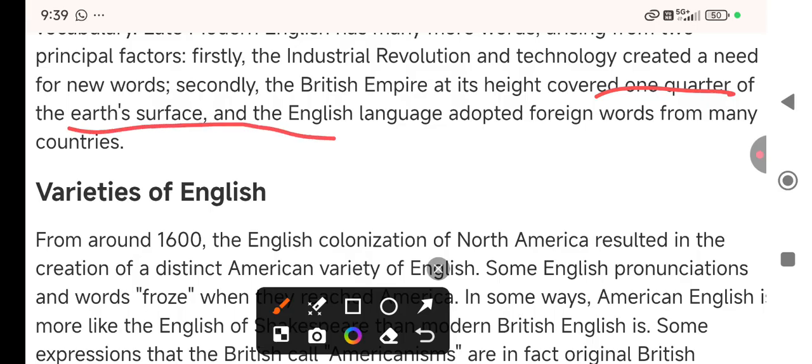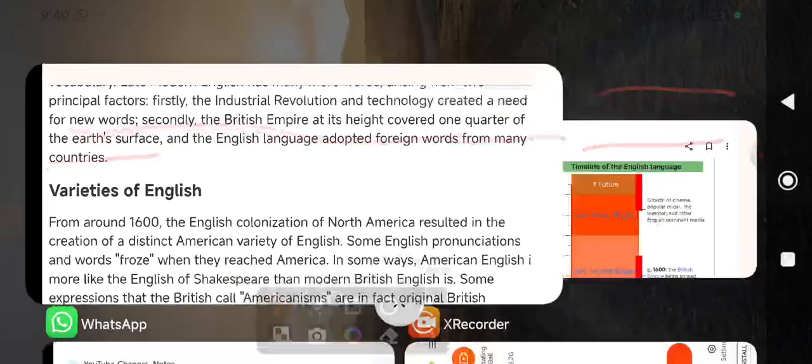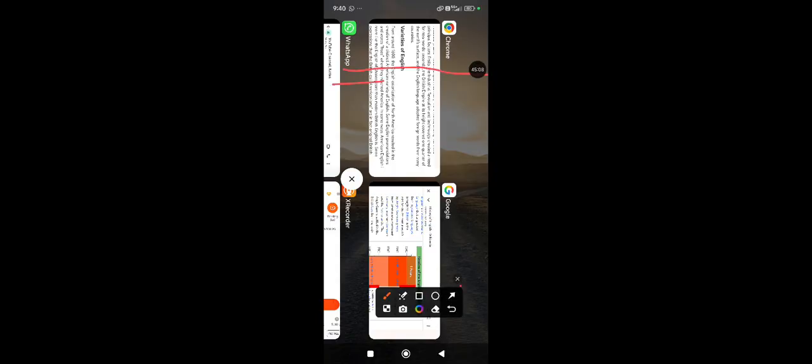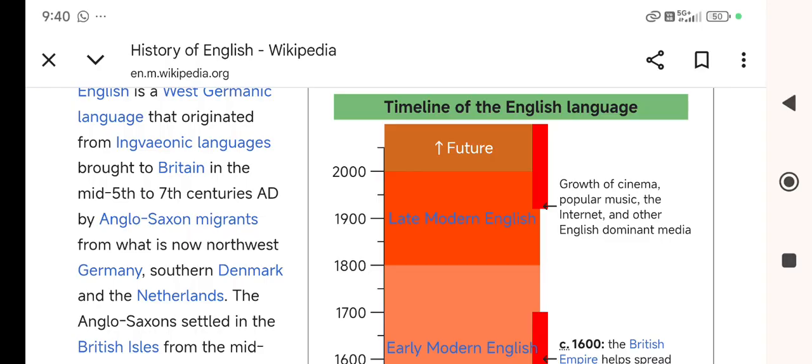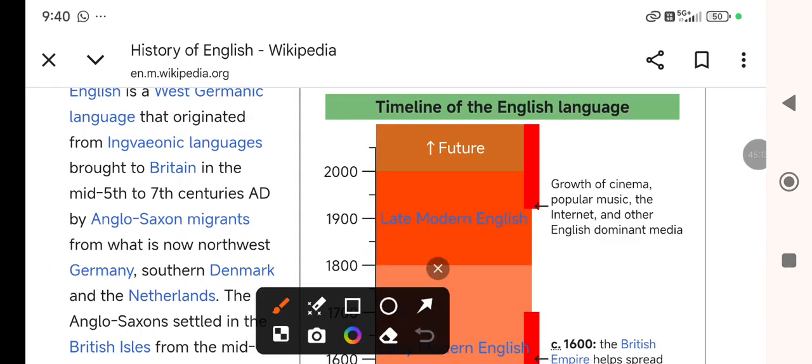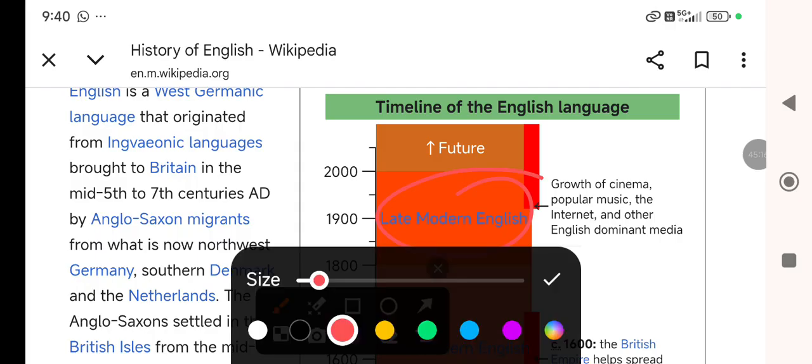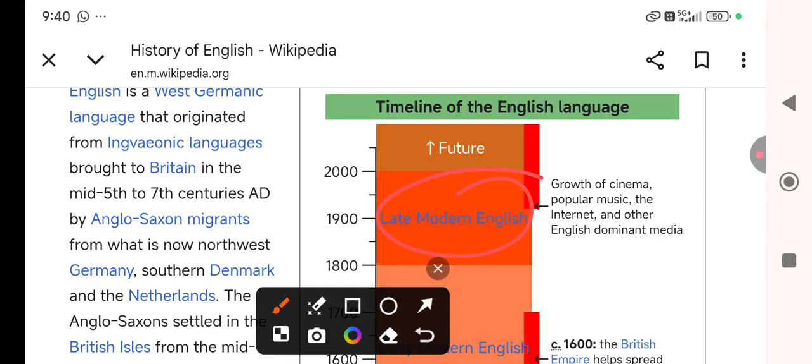English adopted foreign words from many countries. So this way, English has got momentum, and now here we see the growth of cinema, right? For late modern English, that's the growth of cinema, growth of reels, social media, right?